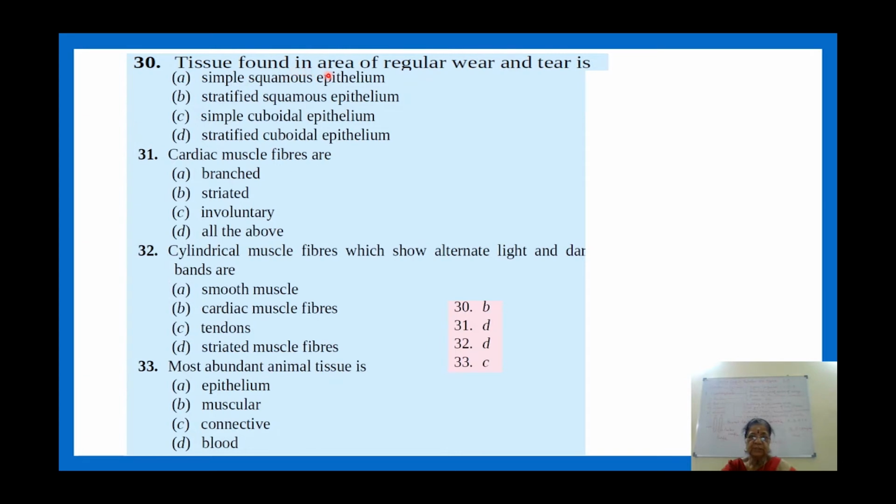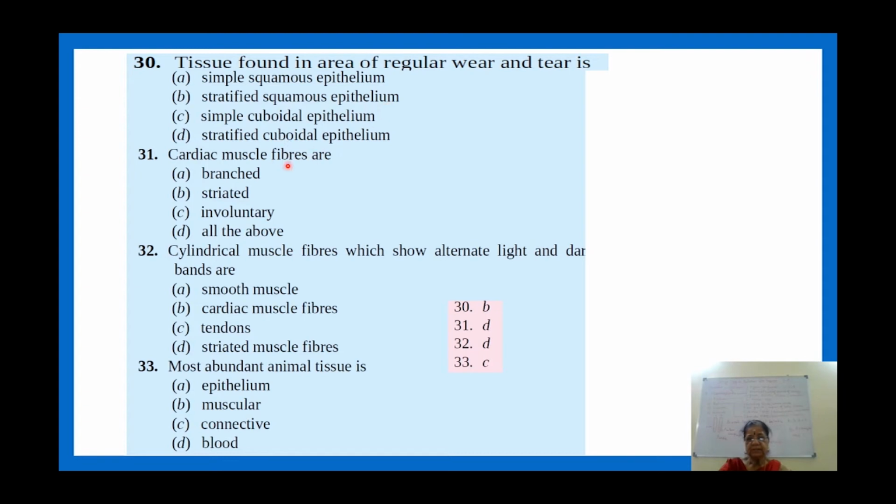Tissue found in the area of regular wear and tear, that is normal functioning of any damaged tissue. Simple squamous, stratified squamous, simple cuboidal, stratified cuboidal. We don't have this word stratified. Stratified means it is a type of compound epithelium, because stratum means layer, so stratified epithelium is the one with layers on the basement. Okay? So here the answer is stratified squamous epithelium.